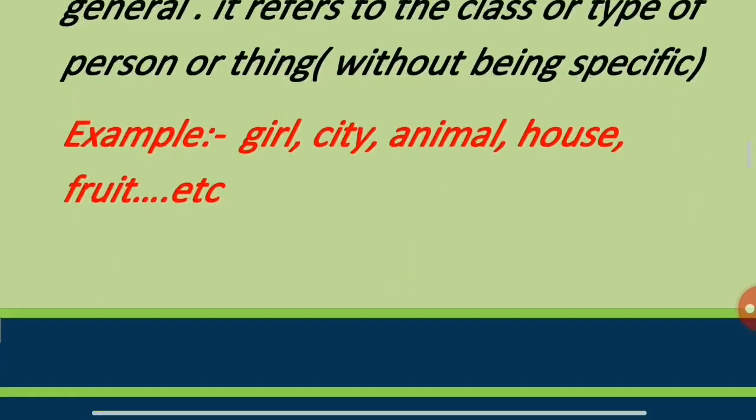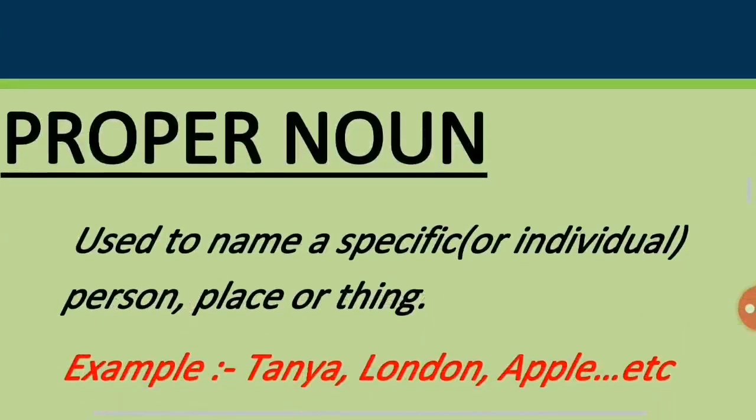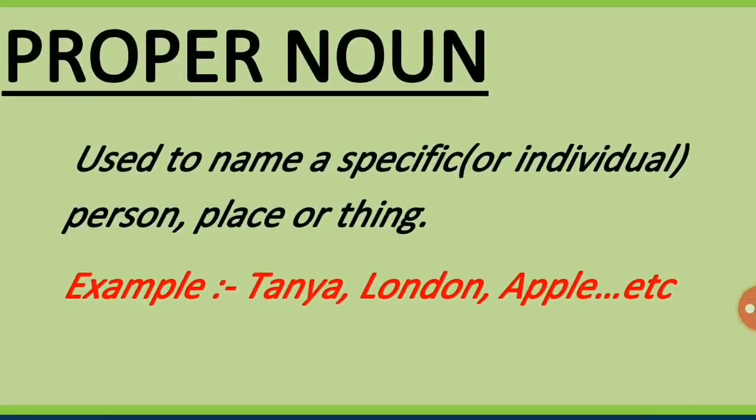The next one is proper noun. A proper noun is used to name something specific. It is the opposite of common noun. In common noun we take all the names in general, but in proper noun we take a specific name of a person, place or thing. Like girl: we take girl in general, but in proper noun we'll take the name Tanya. In common noun we take city, but in proper noun we take the name London. Means we are specifying the name. That is known as proper noun.